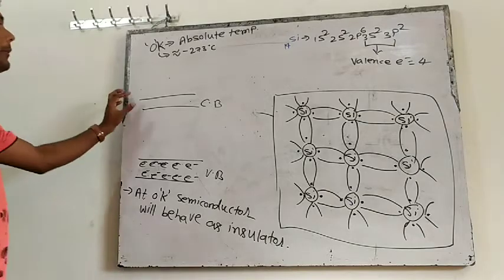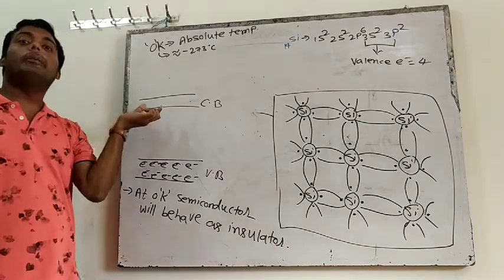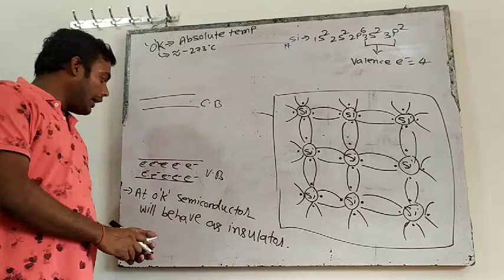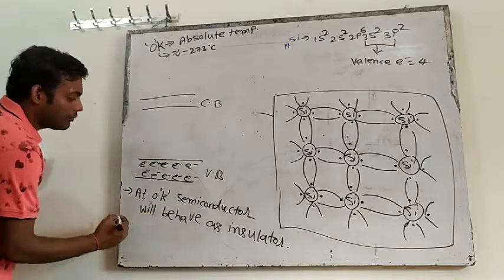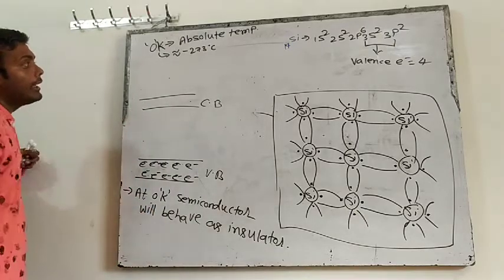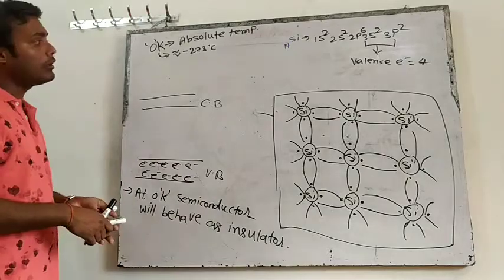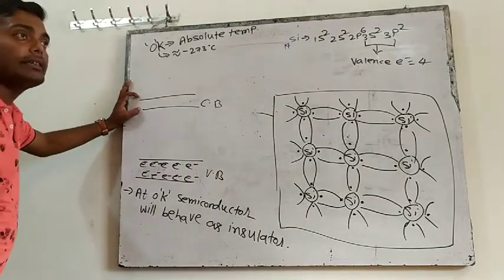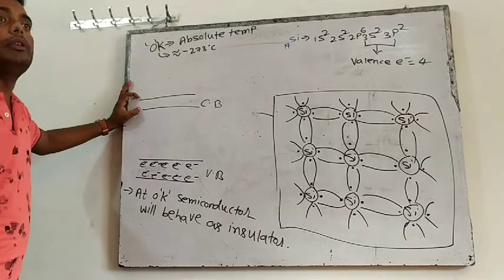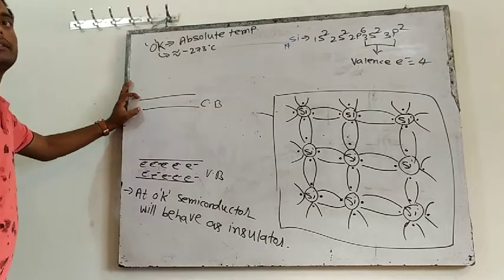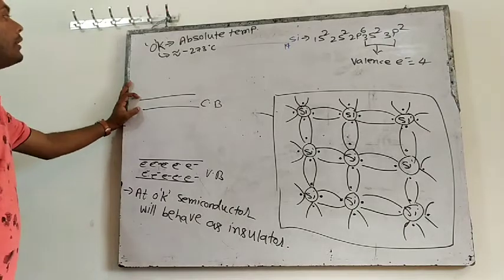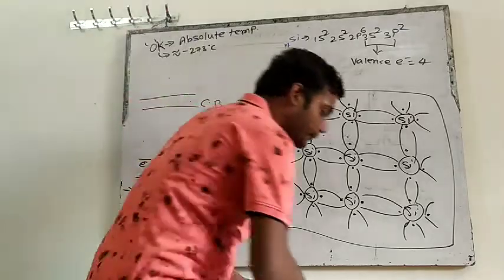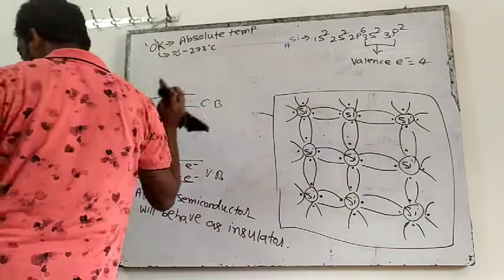So at 0 Kelvin, what will happen? Conduction band will be empty. If you want, you can write in your class notes that at 0 Kelvin, conduction band will be empty. That means there will be no charged particle in the conduction band, so there will be no conduction of current. Is it clear? Okay.